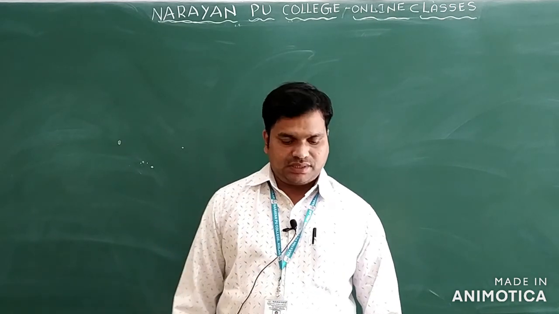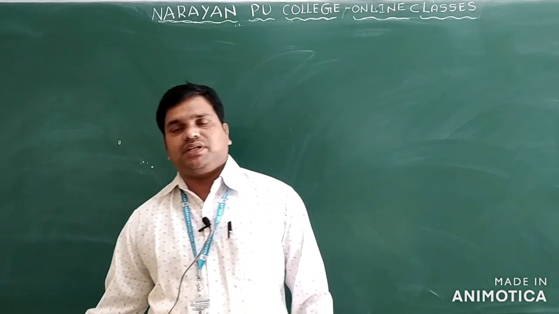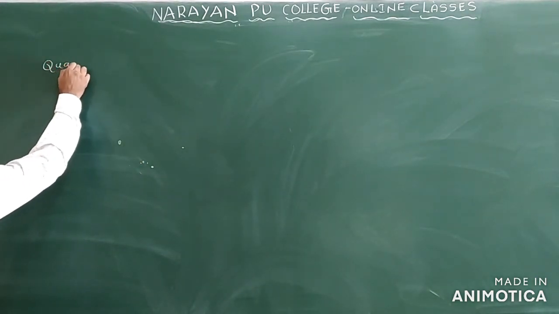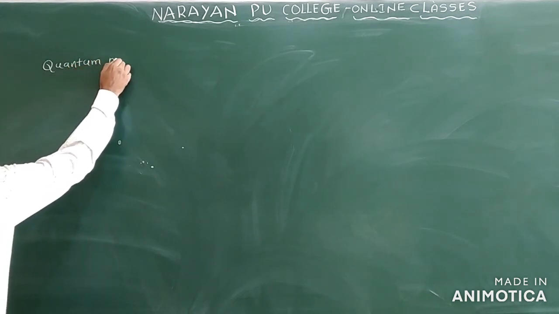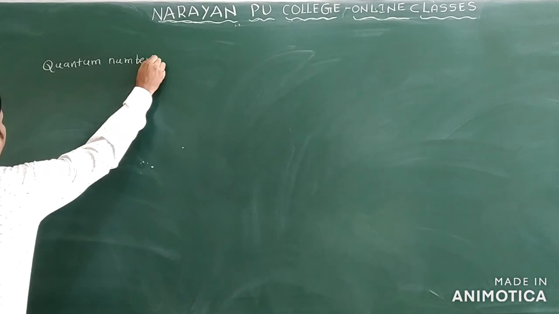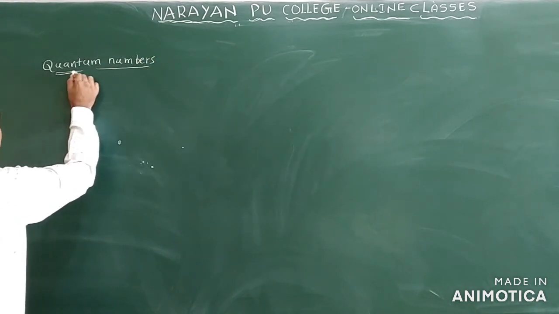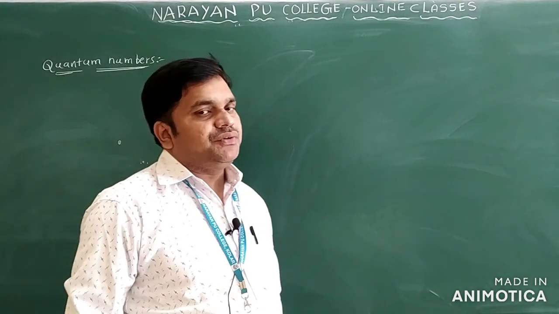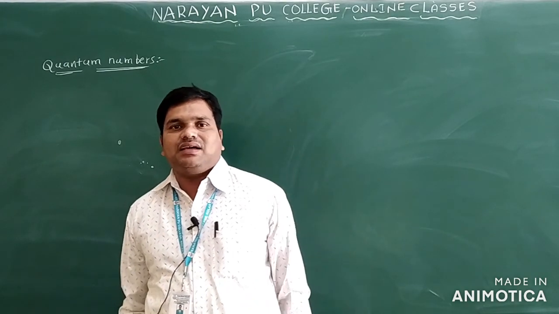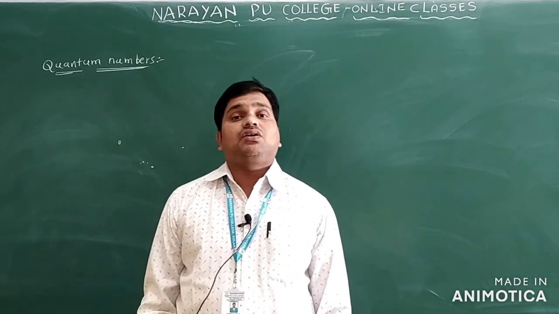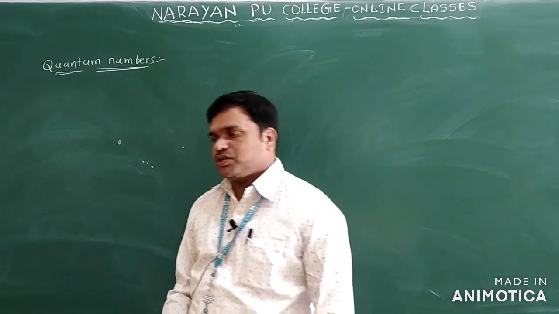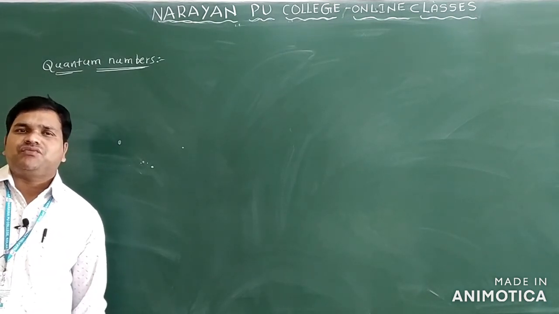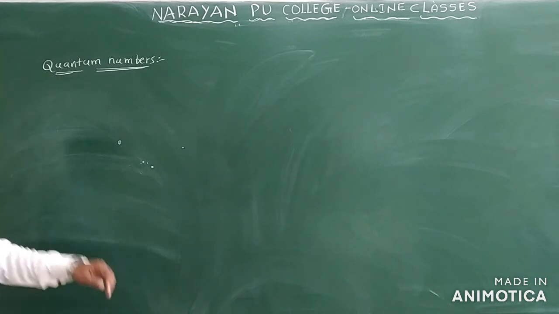In today's episode, we will start a new topic in the lecture on atoms, that is quantum numbers. So what are quantum numbers? The numbers which are used to indicate the complete position of an electron in an atom are called quantum numbers. The numbers which are used to give complete description or complete information of an electron in an atom are called what? Quantum numbers only.